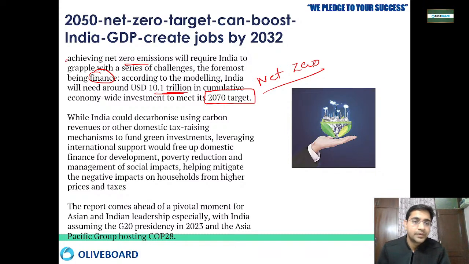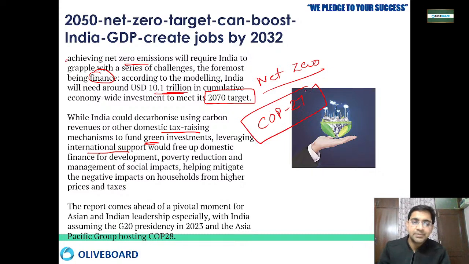Okay, so while India could decarbonize using carbon revenues, we can do some domestic tax raising mechanism. Like if somebody is utilizing some fossil fuel, if somebody is doing any kind of things which is harming the environment, we can increase the taxes over there so that we can fund the green investments. Okay, then we can also have international support. We can take the funding from the international support under the COP 27.